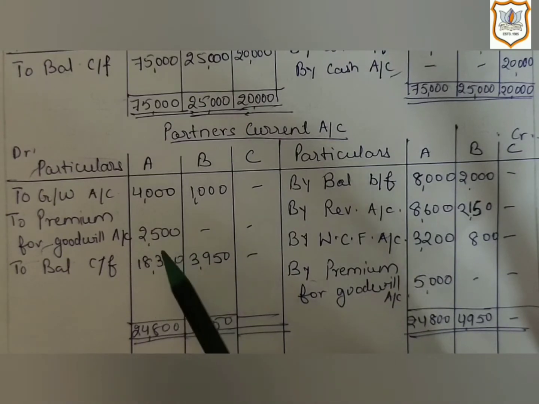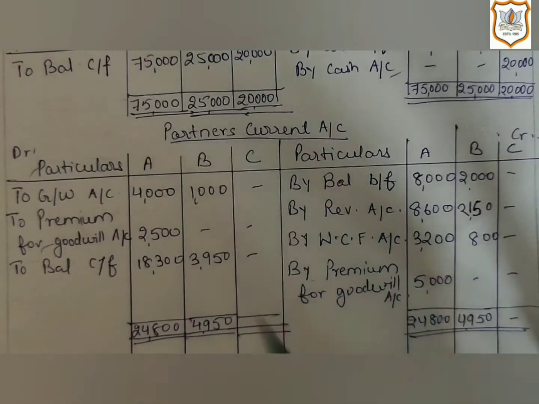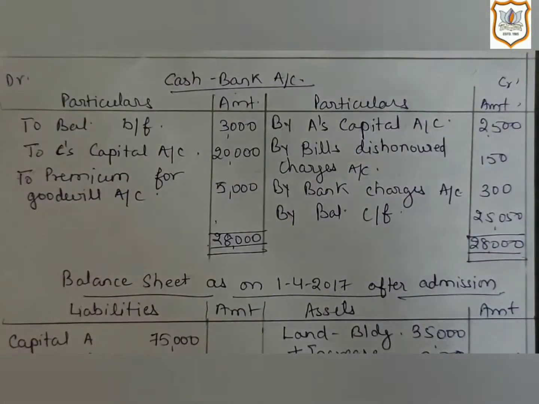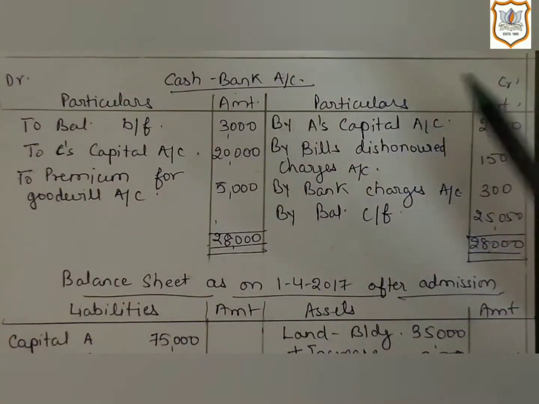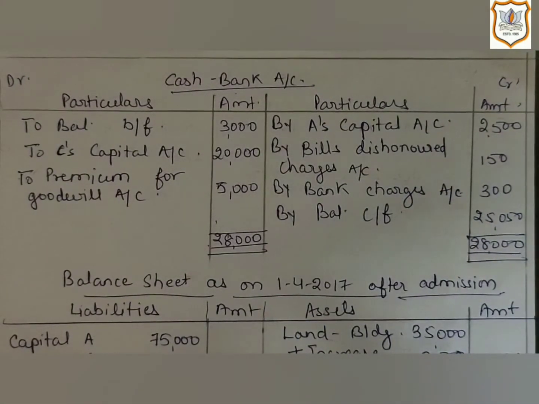So this time we will pass a reverse entry. That means we will record it on the debit side of current account. And the second effect will be on the credit side of cash and bank account, because cash balance is reducing due to withdrawal of goodwill by partner A.